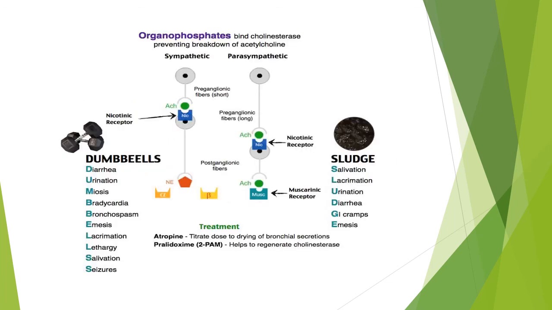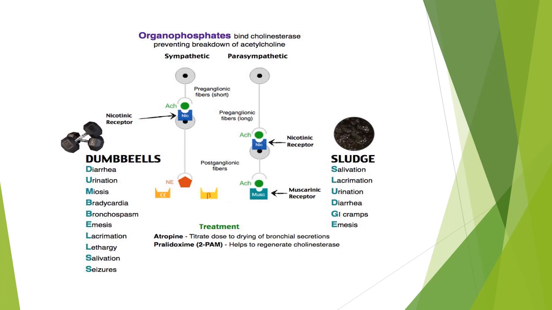So we can see this picture is actually the gist of today's presentation. Organophosphates bind acetylcholinesterase, preventing breakdown of acetylcholine and causing accumulation of acetylcholine. Acetylcholine acts on muscarinic and nicotinic receptors. The nicotinic receptor has both sympathetic and parasympathetic components, but the muscarinic has only parasympathetic action. So DUMBBELS and SLUDGE are the mnemonics.